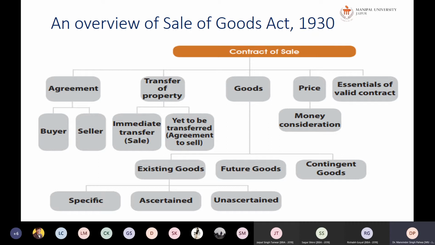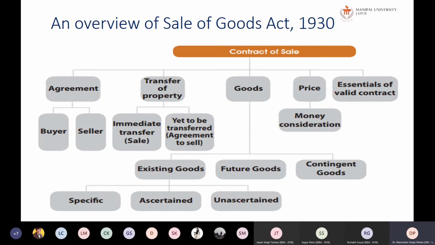If the transfer of property happens immediately, then it is called sale. And if the transfer of property is yet to happen in the near future, it is called agreement to sell. But sale and agreement to sell both come under sale only. So this is an inclusive definition of both. Price is the money consideration which is to be received. Unless anything else is mentioned, price has to be in cash only, not in kind.